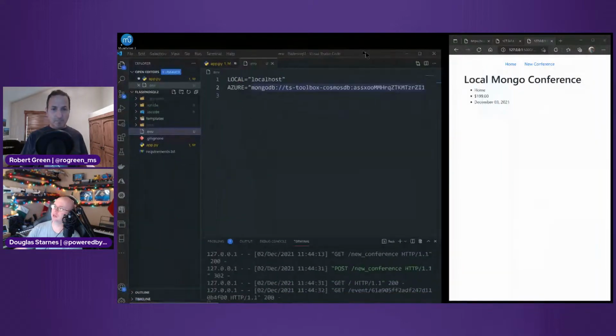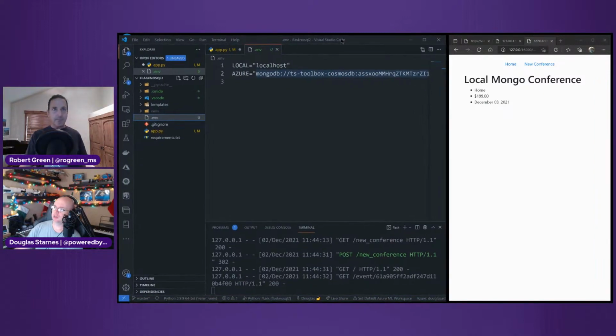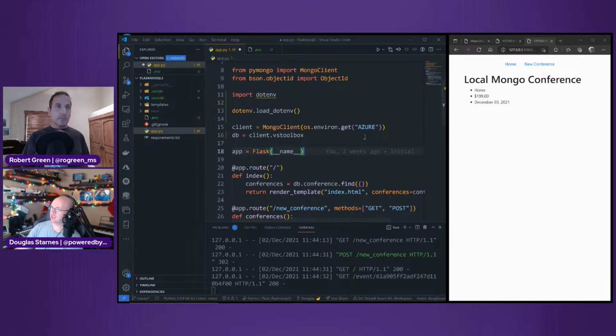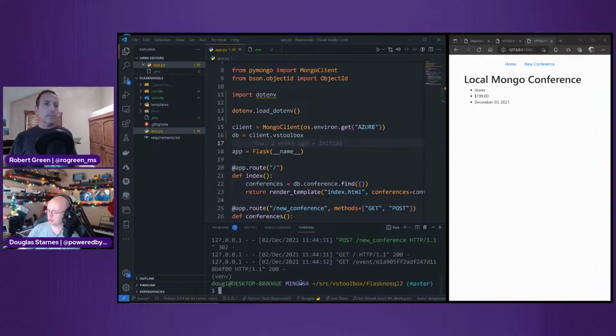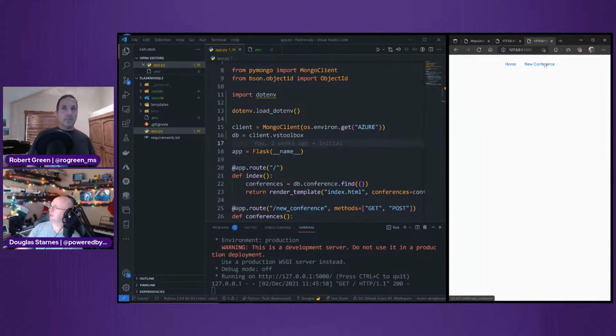Actually, it's so small it doesn't matter. You won't be able to see that password, it goes all the way out to here. But as you'll see, local is just localhost, whereas on Azure it's a MongoDB connection string. So if I change this and save, the application will restart. No, it won't, because I used Flask and I didn't start in debug mode. Never mind. Okay, I will go back home, and this time there will be nothing.